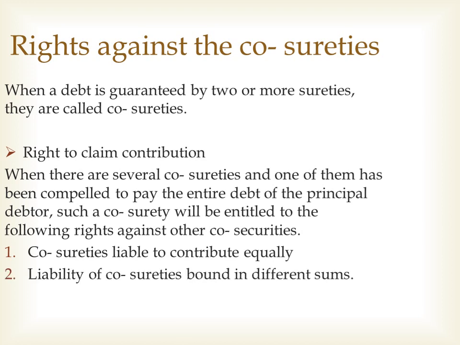Then liability of co-sureties bound in different sums. Co-sureties who are bound in different sums are liable to pay equally as far as the limits of their respective obligation permit. That means where the co-sureties have agreed to guarantee different sums, they have to contribute equally subject to the maximum amount guaranteed by each one. All co-sureties are liable to contribute equally.